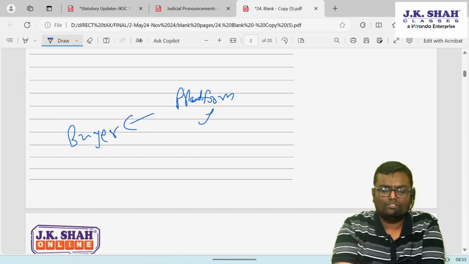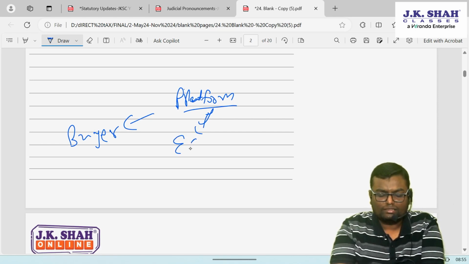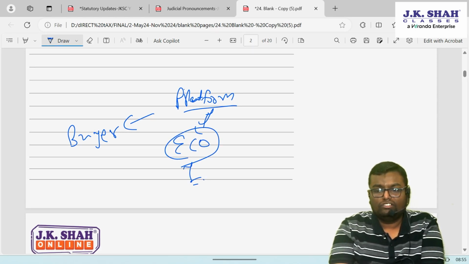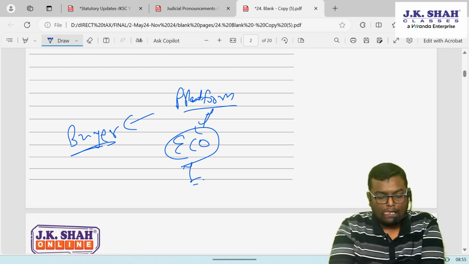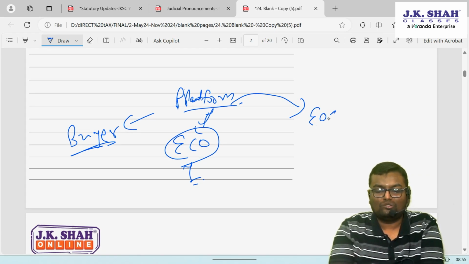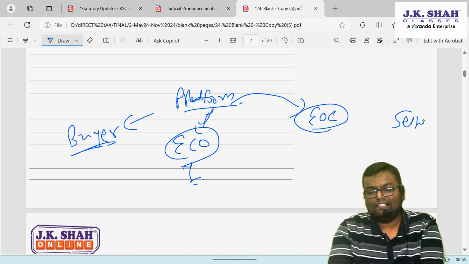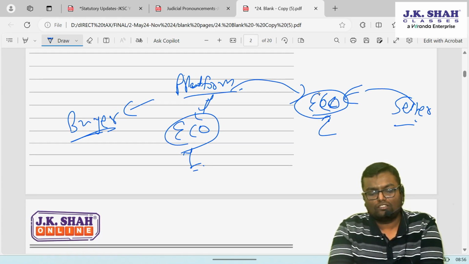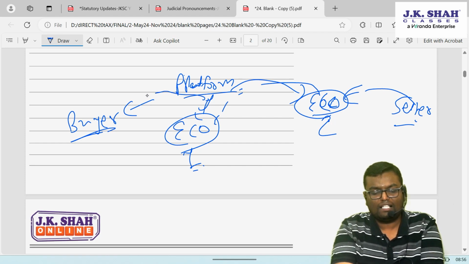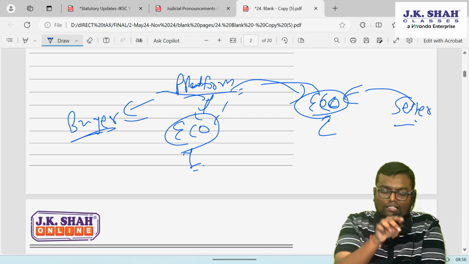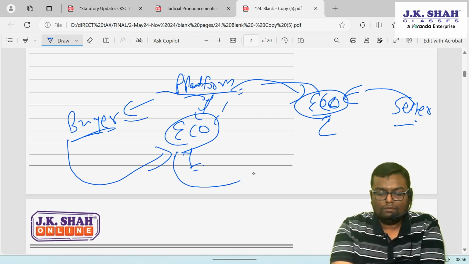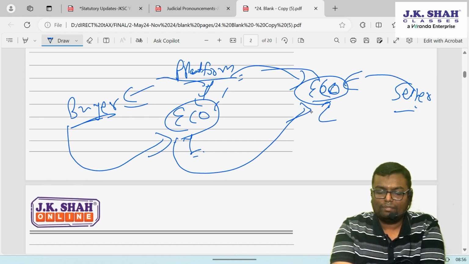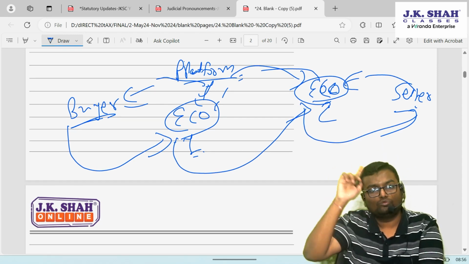There is some website over here which we call e-commerce operator. This is eco number 1, which is providing the buyer interface. Now it has booked the order. Now this eco will pass on the order to another eco, which is handling the seller viewpoint, which is handling all the sellers. So the seller will supply the goods to eco number 2. That eco number 2 will supply the goods to eco number 1, and eco number 1 will finally supply the goods to the buyer. Similarly, the buyer will pay to eco 1, eco 1 will pay that to eco 2, and e-commerce operator 2 will finally pay it to the actual seller.